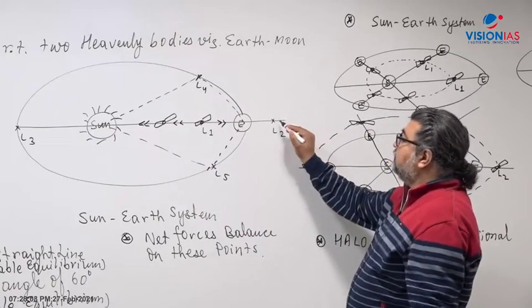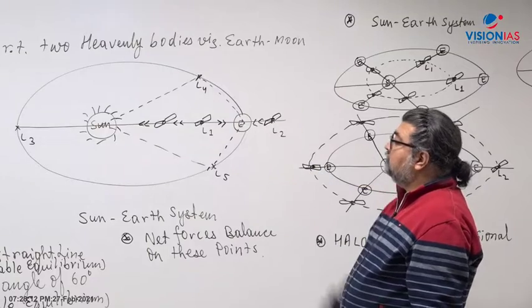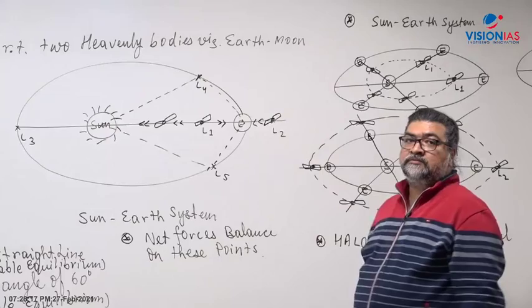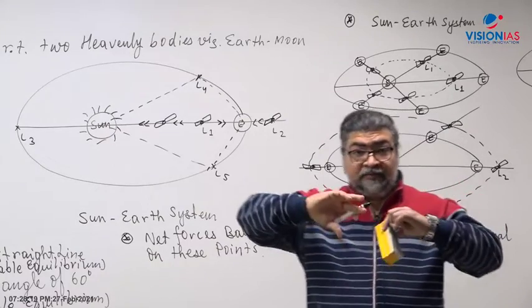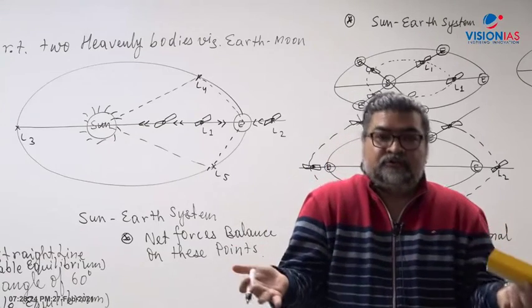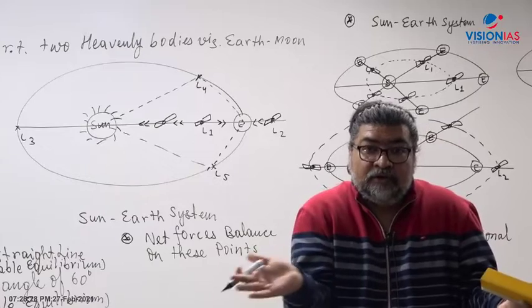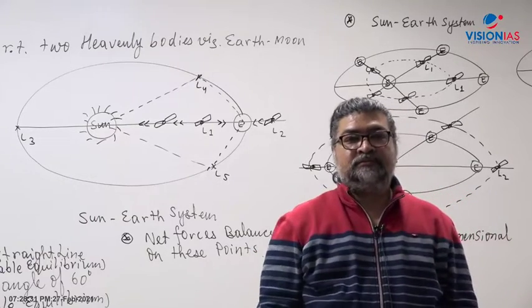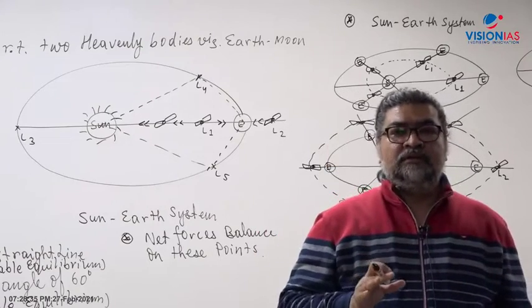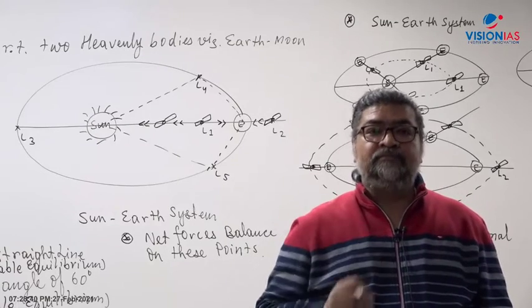Same way here, if you have a satellite here, you have net forces acting from the Earth and the sun, and let's say the satellite gets displaced further. So the net force which is acting at L2 will change. When the force changes, it will not return back to the point. That is what is called unstable. If you remember, go back to your basic science class, your physics class, equilibrium.